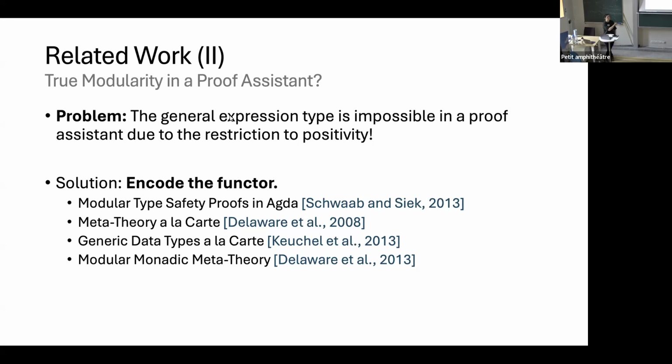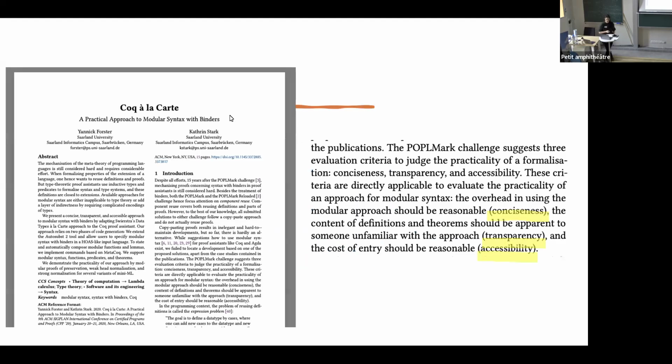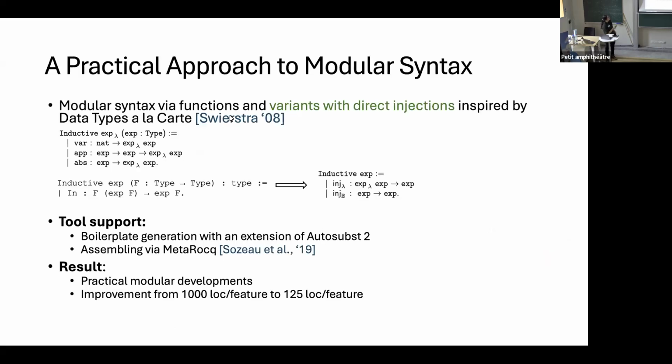And encoding this basically means that I would have to use this kind of directness. Okay. So one approach, which I want to briefly talk about now, is in this paper, Coq à la carte, which proposes a solution. And the solution which is proposed is that instead of having this general inductive type, you basically do a compromise between having full modularity and having no modularity at all.